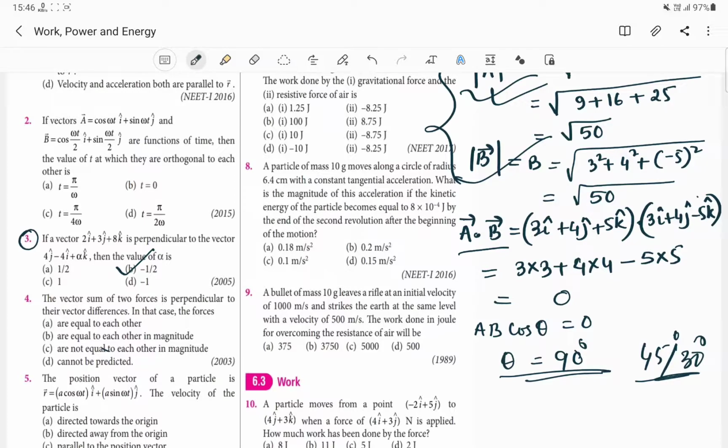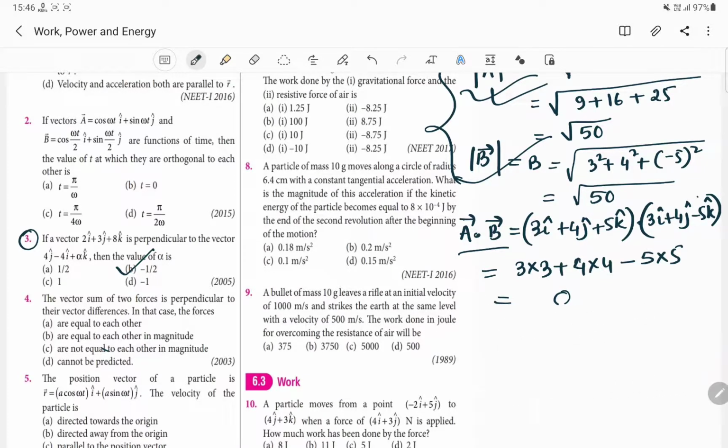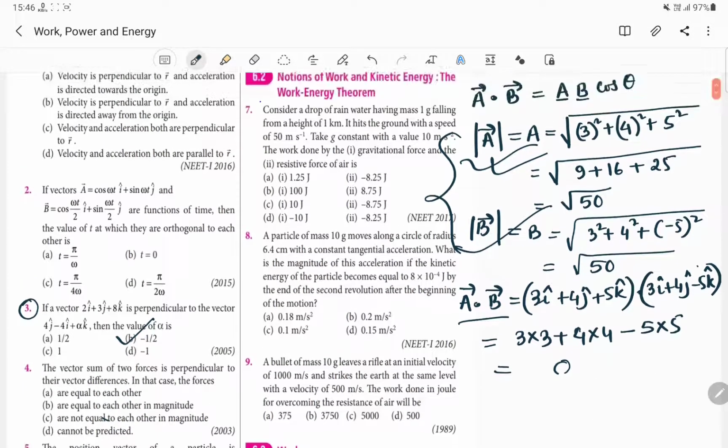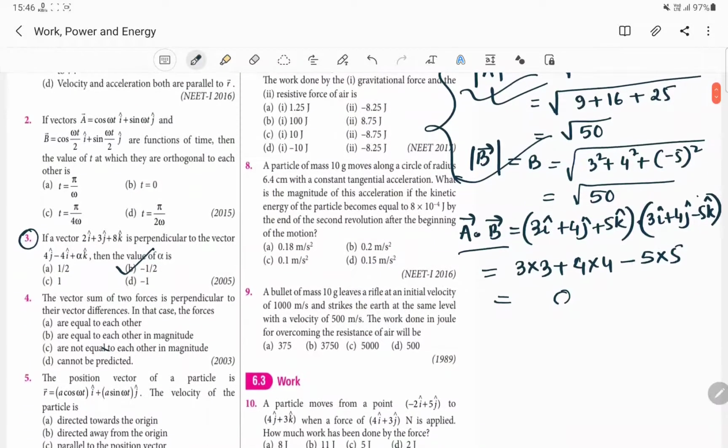If you do not understand, I will just illustrate over here. We just find out the A dot B, and we just find out here the magnitudes of A and B. Let us suppose A dot B comes out to be equal to how much? Let us take it like this. If the value of A dot B comes out to be 5, and the magnitude of A comes out to be 1, and the magnitude of B comes out to be 2.5, okay, 2.5, then how will you find out the angle here?